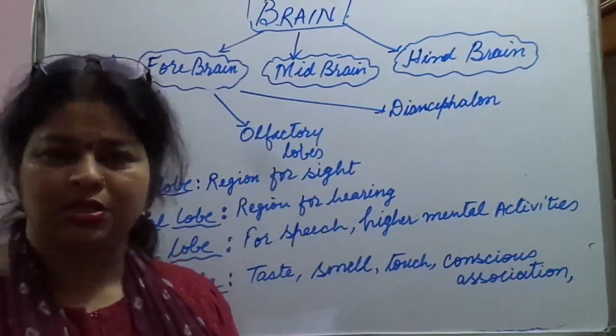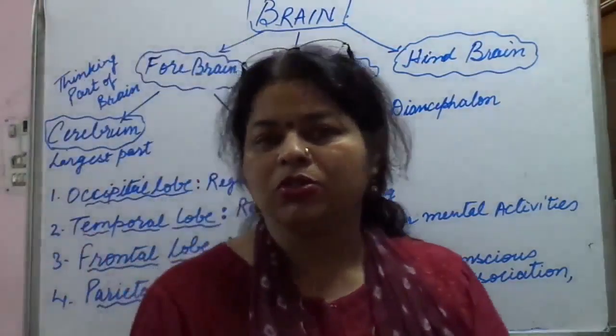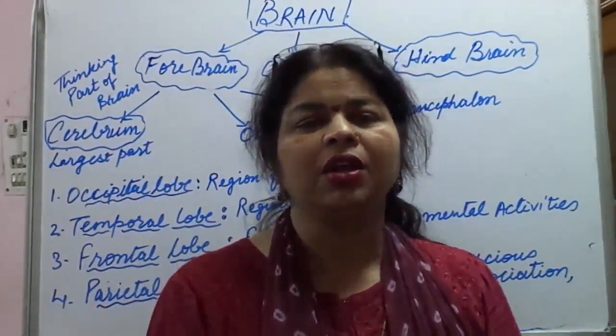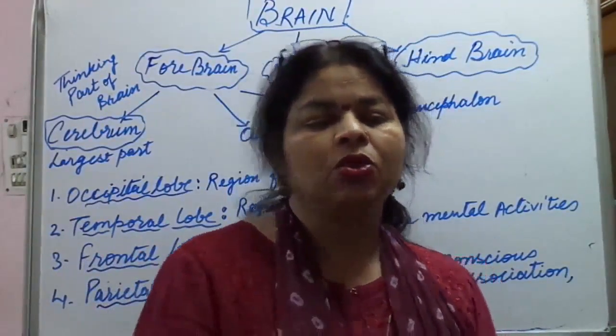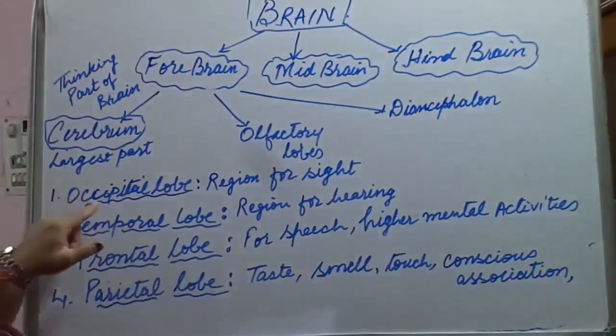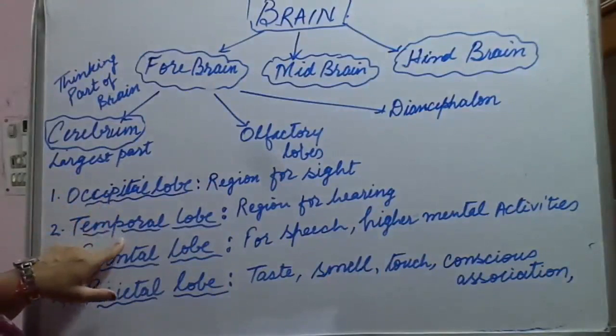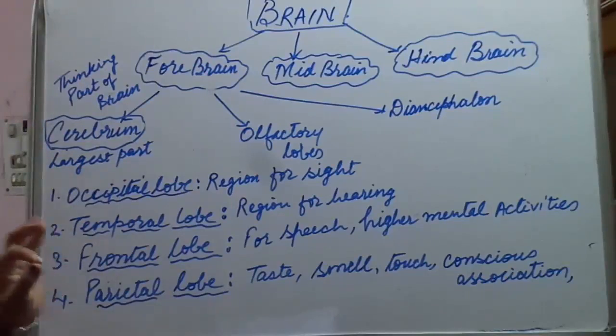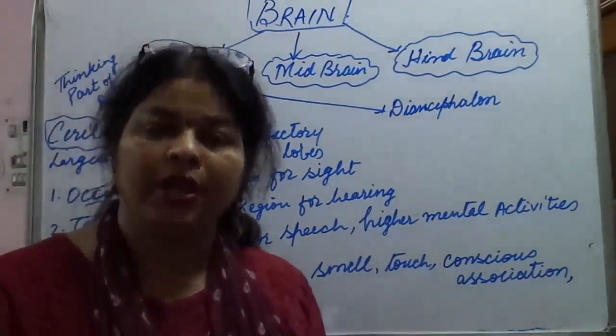If we think about something, we can associate it with previous experiences that we had with that particular thing. So this is how we discussed occipital lobe, temporal lobe, frontal lobe and parietal lobe. These are the four different parts of the forebrain's part, that is cerebrum, the largest part of the brain.